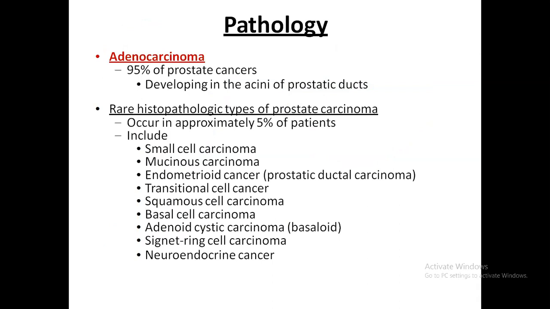So you have got some histopathological diagnosis from here. It is seen that 95% of this prostatic cancer develops from the acinar cells of the prostatic duct, and it is an adenocarcinoma. 5% are the other types, for example, small cell, mucinous, neuroendocrine, whatever it might be.